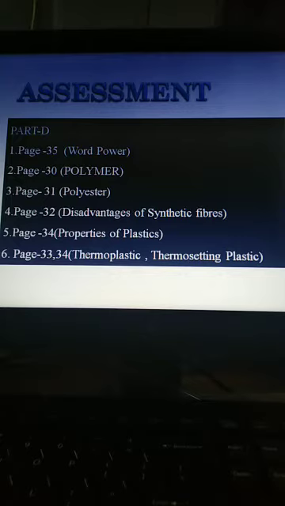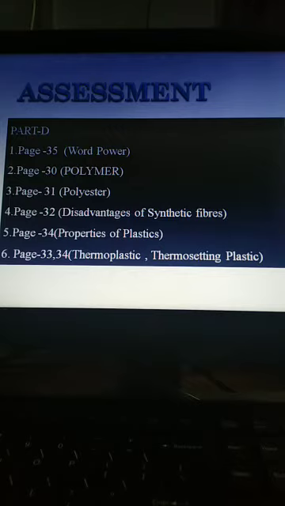Next one, differentiate between thermosetting plastics and thermoplastic. It is given in page number 33 as well as page number 34. Thermoplastic is given in page number 33, right hand side down part. A thermoplastic is a plastic that becomes soft and moldable when hot and sets into a rigid form when cool. Then skip next sentence, then mark the examples. Polythene, PVC and polystyrene are some examples of thermoplastics.